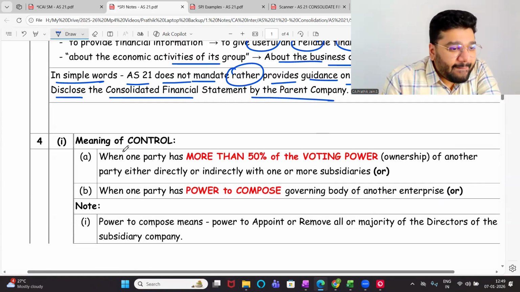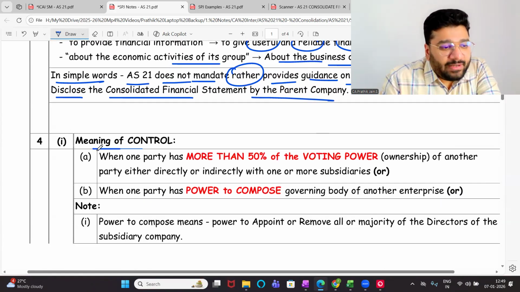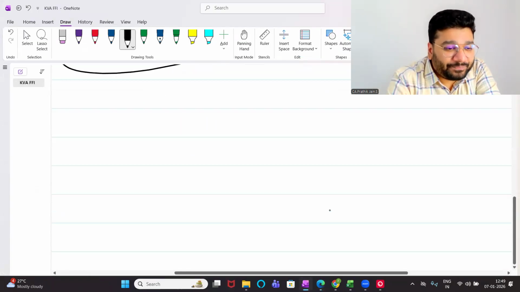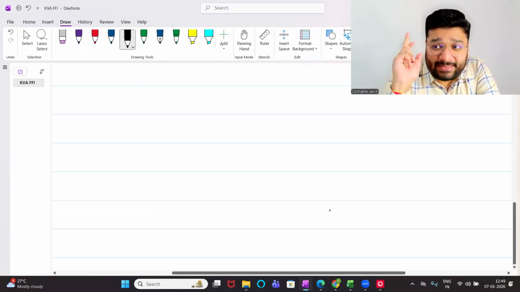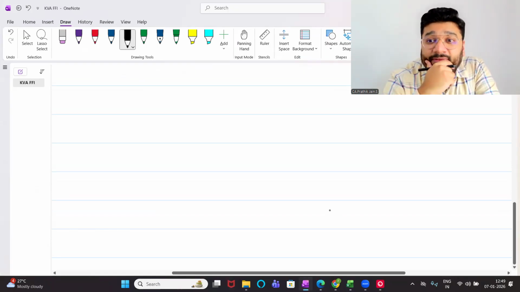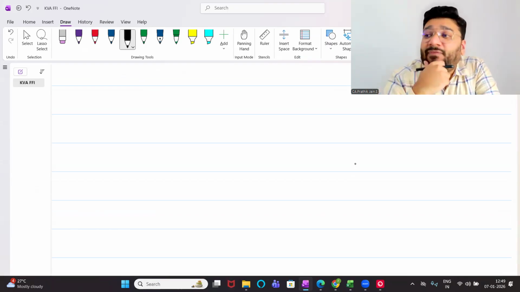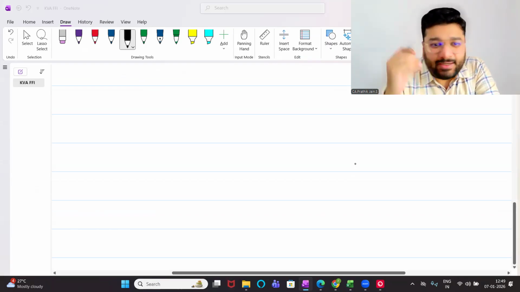Now, chalo, we'll discuss this point and then I'll go to the question. Control. Somewhere we have studied this control. Related party transaction. Very good. So tell me, people. As per AS 18, there are three conditions laid down to check whether you have control or not. What is the first condition?